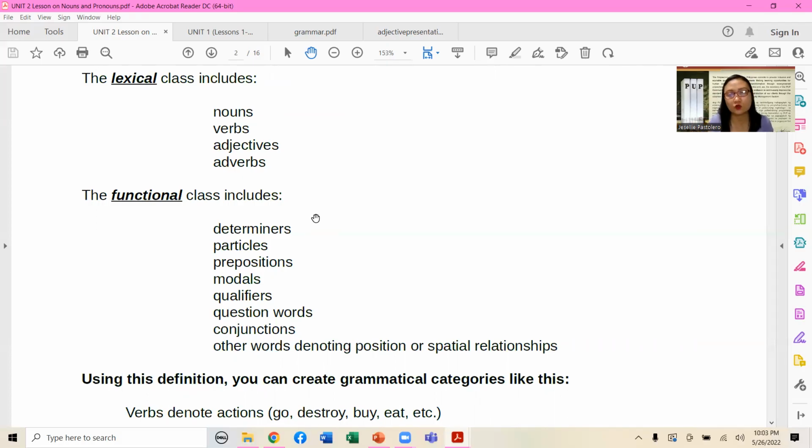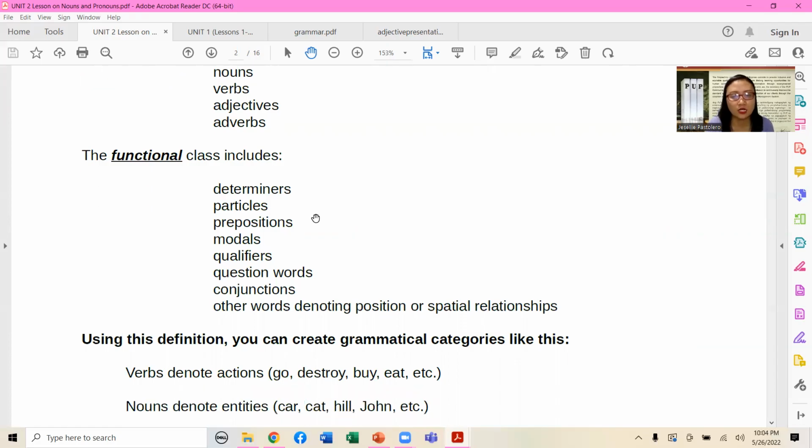That is my father, so it also calls for not only relationship but demonstrating, pointing out to other people that your father is somewhere, within your reach or somewhere far, but people can see him. So it has different purposes. Just like particles, prepositions, modals, qualifiers, question words, conjunctions, and so many more.